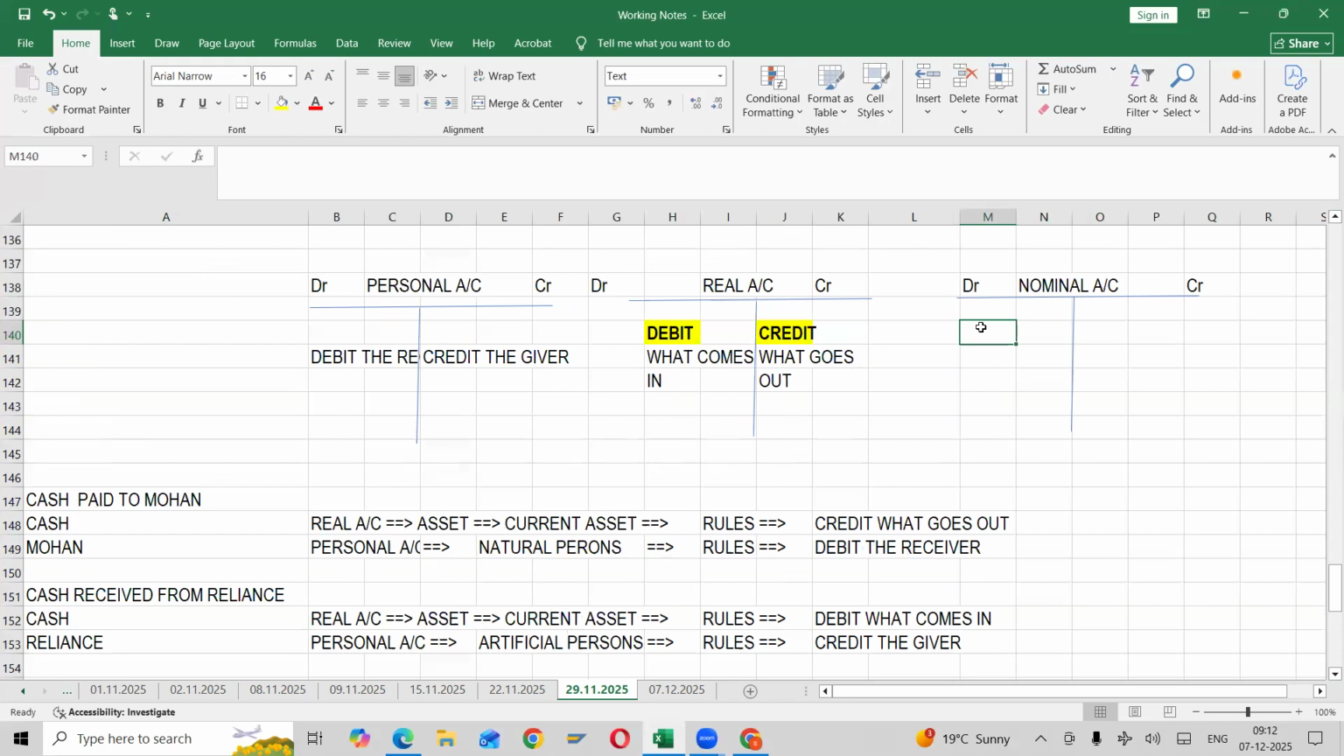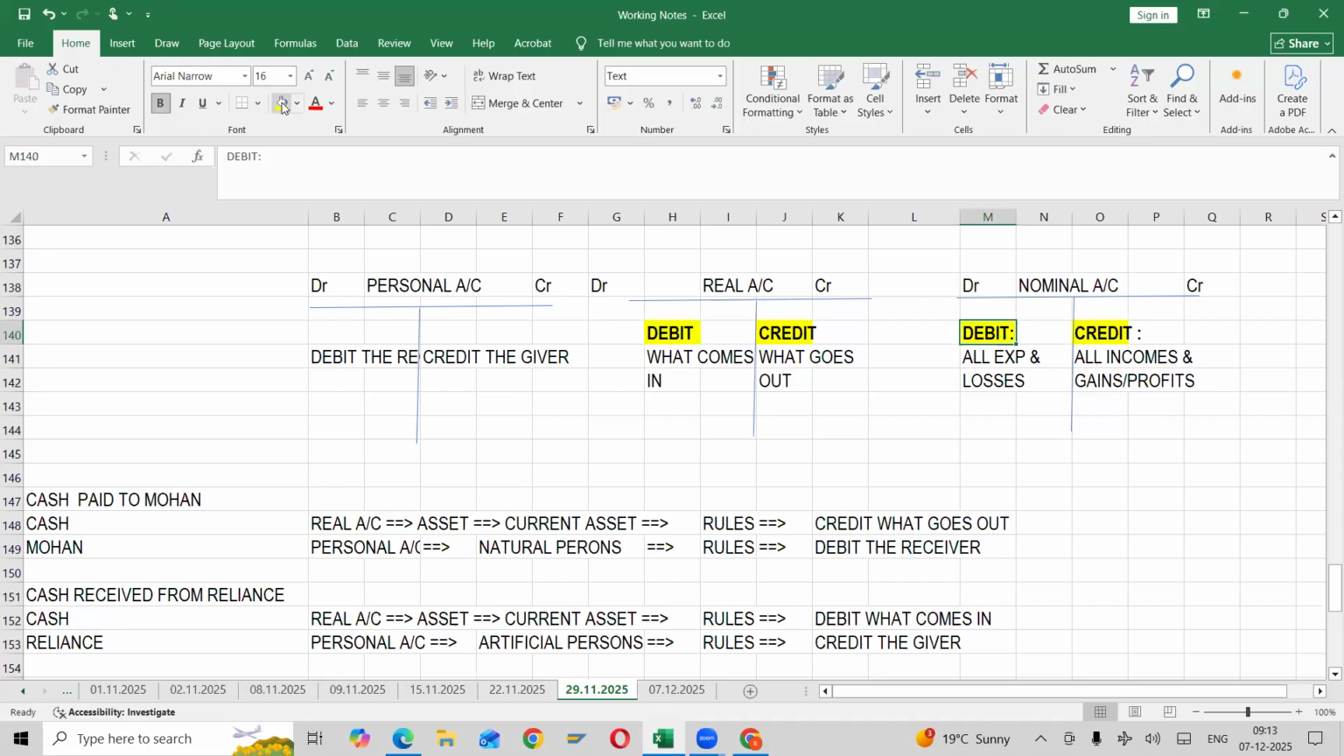Debit. All expenses and losses. If it is an expense of the business, we need to debit it. Credit all incomes and profits, gains or profits, whatever you call. If it is an income, we need to credit it. Clear? So if it is an expense, it comes under a nominal account and we need to debit it. If you know these three rules, you can play with accounts.